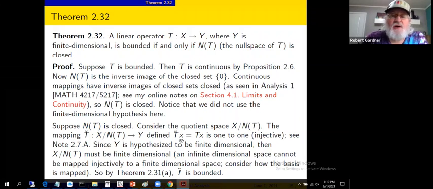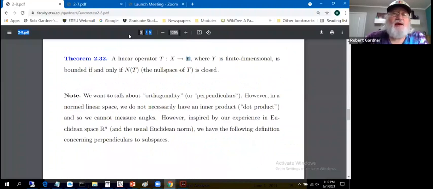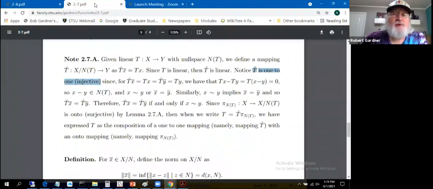We actually dealt with this same idea in section 2.7. And we're making a claim now, and we'll justify it from 2.7, that thusly defined T tilde is 1-to-1, is injective. Let's go back to 2.7 and check that out real quick. So here we are in 2.7, exactly the same thing we had.